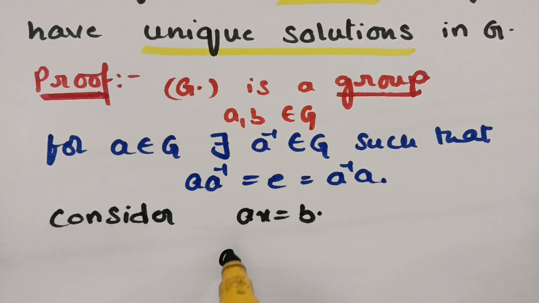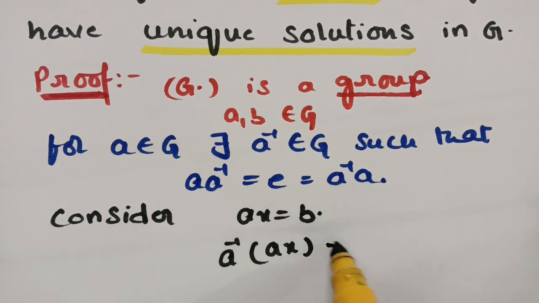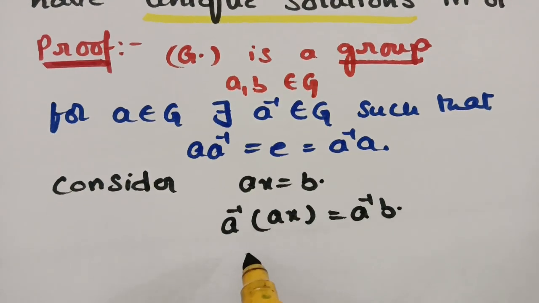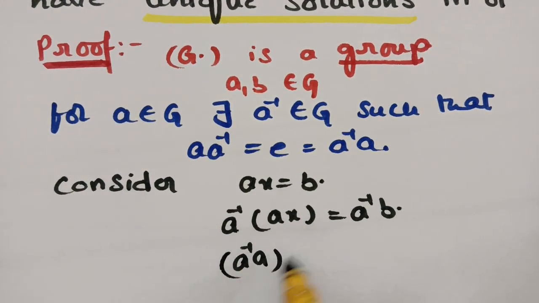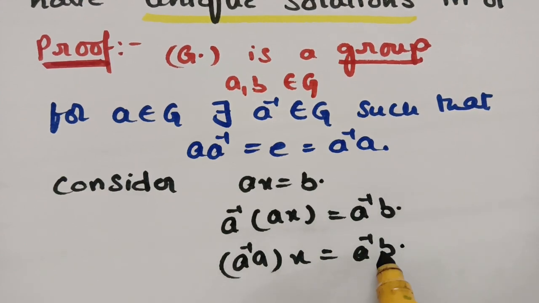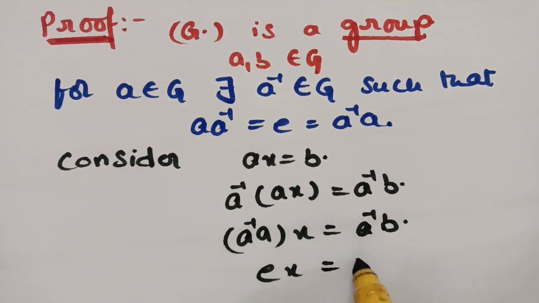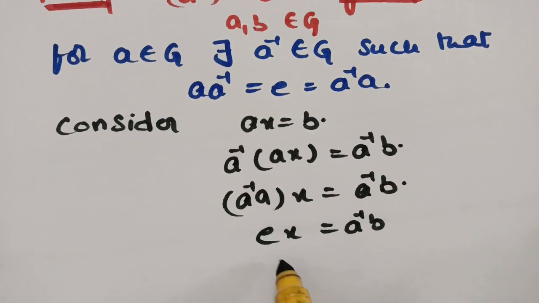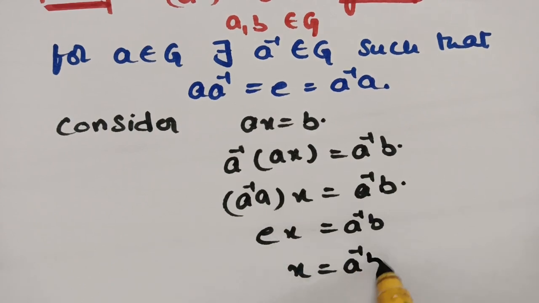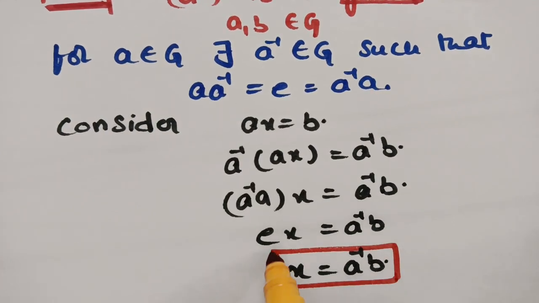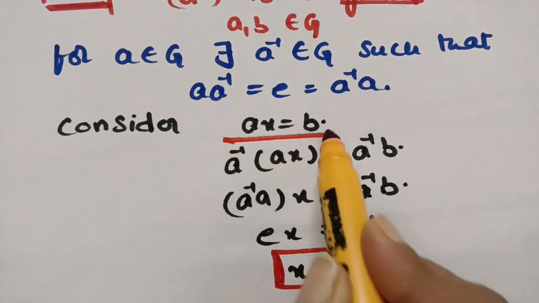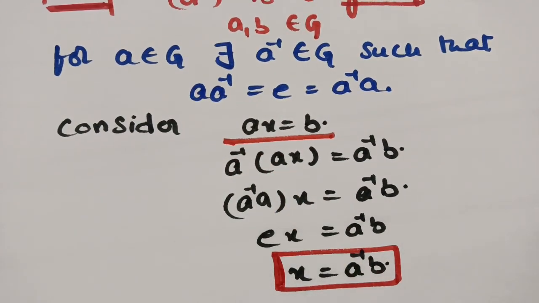Now from both sides, I am multiplying with a inverse. a inverse into ax is equal to a inverse into b. As you know, it satisfies the associative law. So this is a inverse into a into x is equal to a inverse into b. So according to the inverse law, a inverse into a is equal to e, it can be written as e into x is equal to a inverse into b. So therefore, according to the identity law, e into x is nothing but x, so x is equal to a inverse b. So here x is equal to a inverse b is the solution for ax = b.